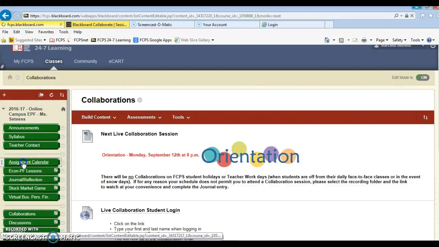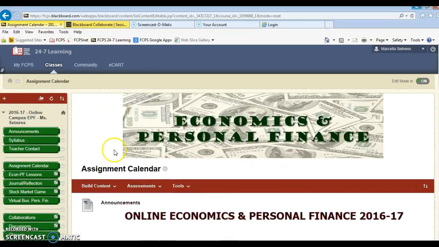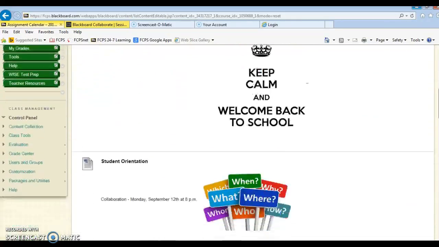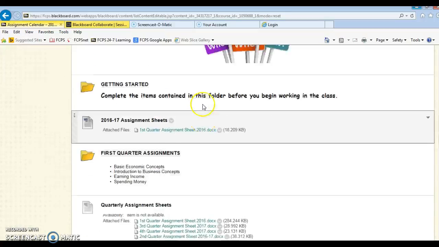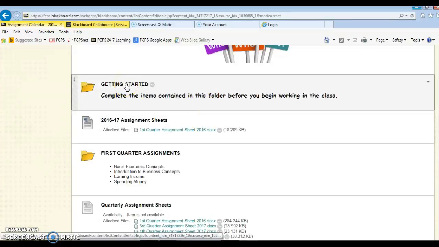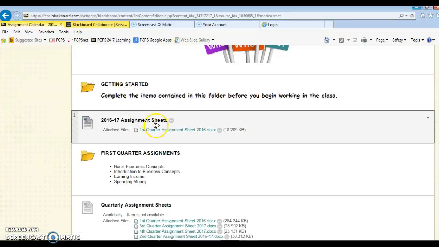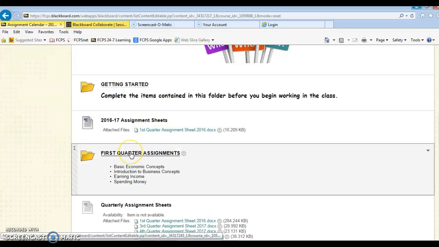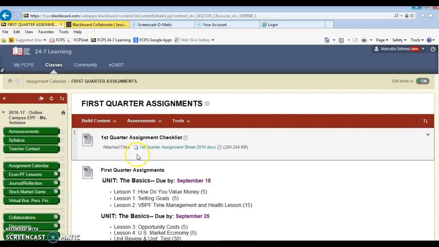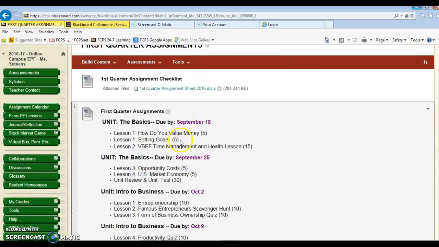So again, that pretty much in a nutshell is what I would like for you to do between now and Monday, the 12th of September, to make sure that you've completed all the activities in the Getting Started folder. There is a first quarter assignment sheet. It also is kind of like a good check sheet, and it's repeated here in the first quarter assignments. And you can see basically what we'll be working on. When we have our collaboration on Monday, we'll be starting the basics that particular week and continue to work on it into the following week.